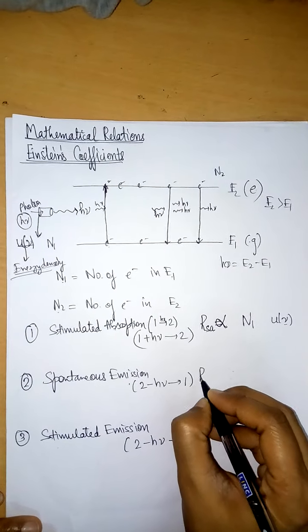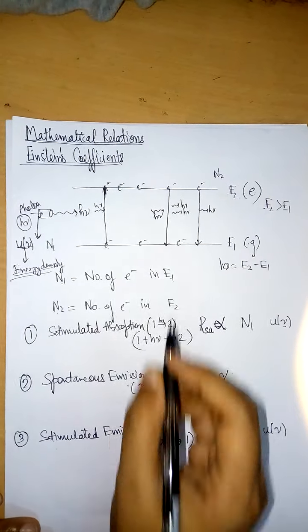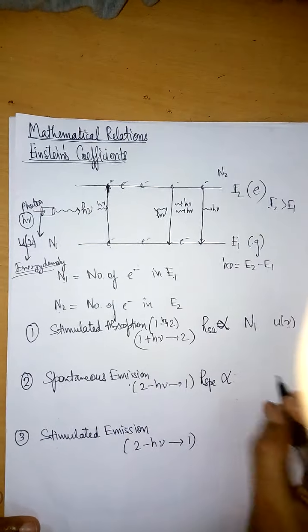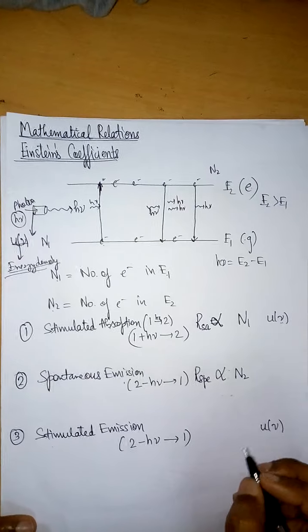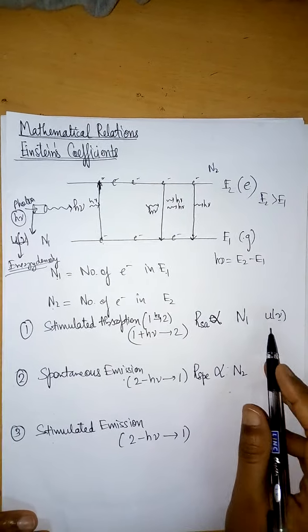Similarly, the rate of spontaneous emission is directly proportional to the number of atoms in the second energy level, and since there is no need of an external agency, there will be no mention of U mu here.